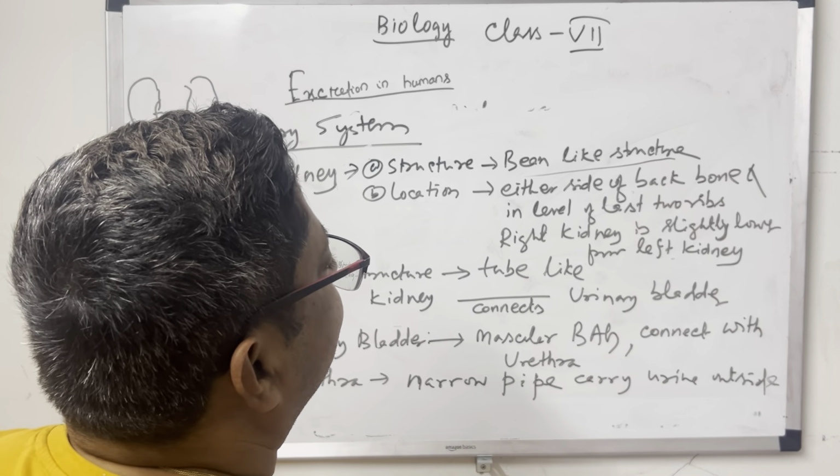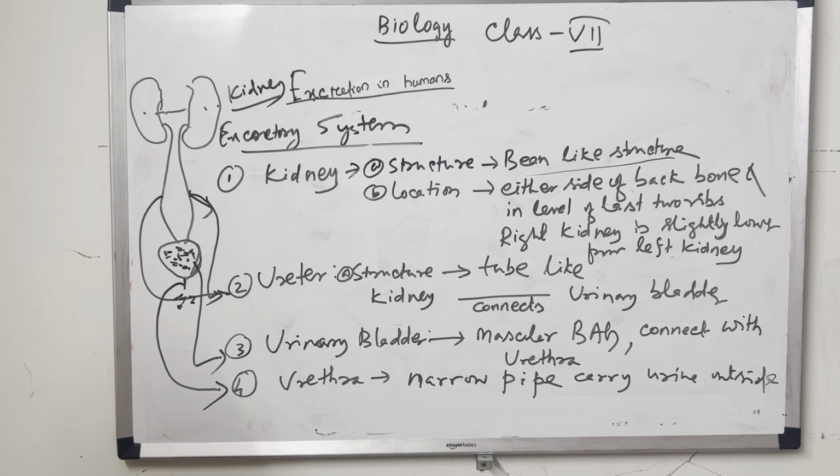Then the urethra, where urine goes out, okay? So these 4 organs make the unwanted and toxic things in our body move outside, because if they remain in our body, they will harm our body. So these 4 organs are responsible for that.